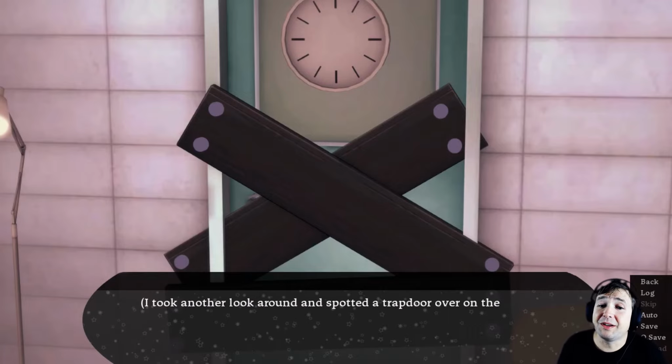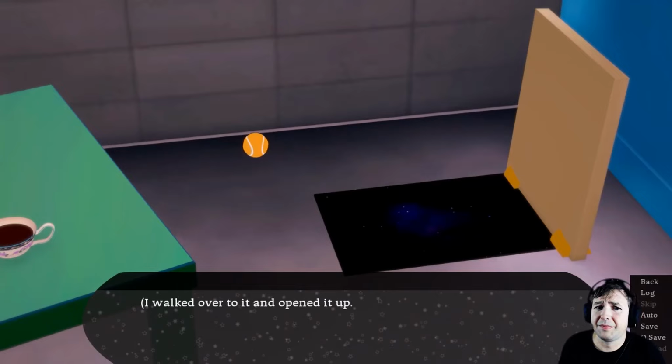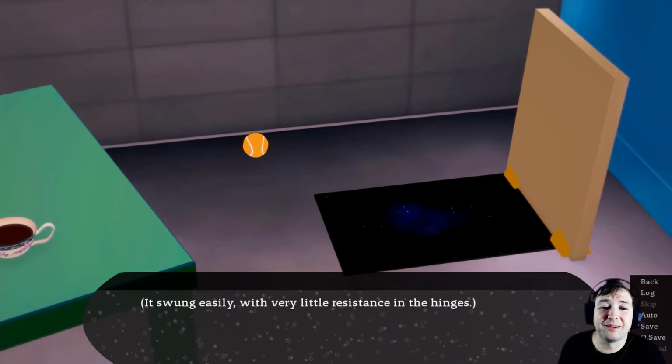I took another look around and spotted a trapdoor over on the floor. I walked over to it and opened it up. The trapdoor's too big for the hole. It swung easily, with very little resistance in the hinges. I couldn't see through it once it was open, but that made sense.